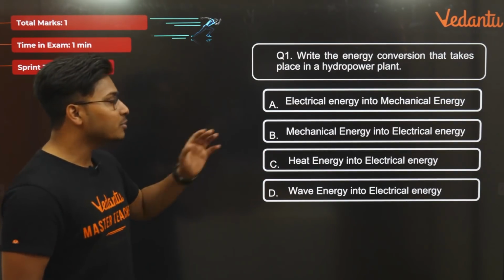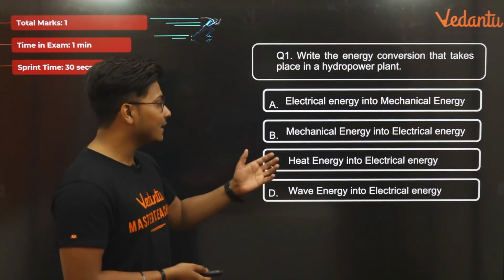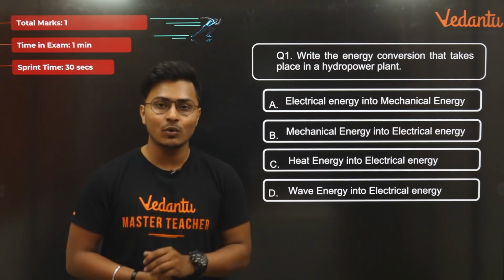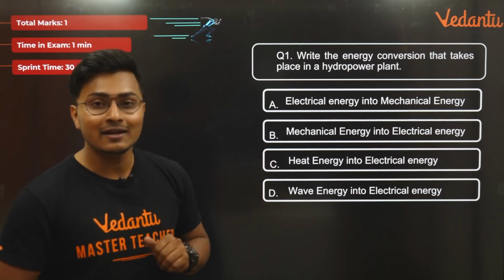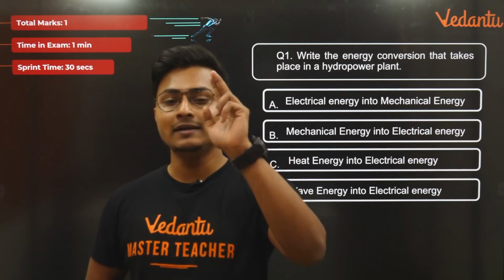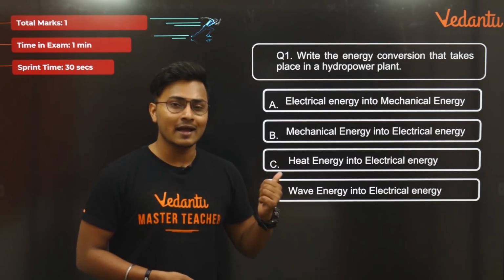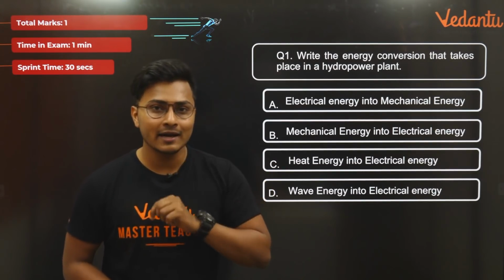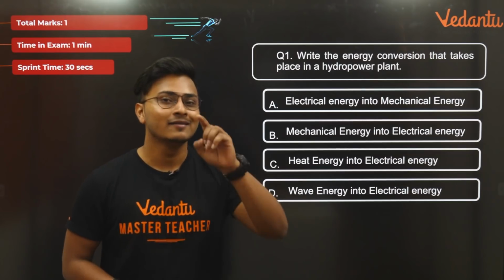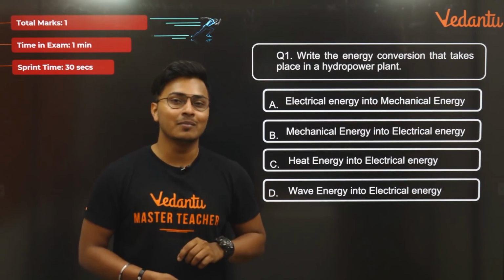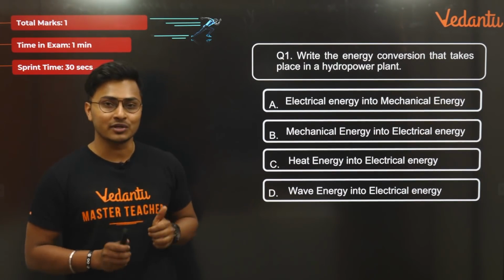Look at that. Option A, electrical energy into mechanical energy. Option B, mechanical energy into electrical energy. Option C, heat energy into electrical energy. Option D, wave energy into electrical energy. What do you think should be the correct answer? I know you're guessing it right. I'll give you 10 seconds to think about it, and we will go ahead and choose the option.